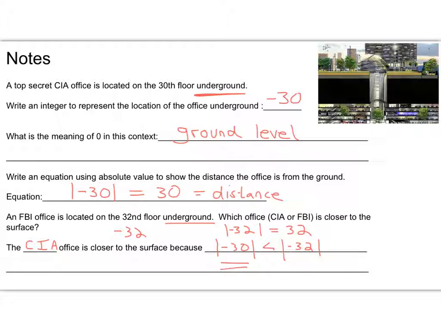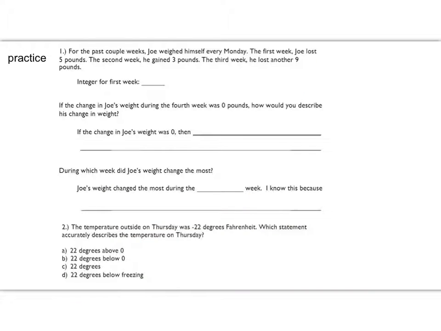All right, go ahead and turn to the next page. So we have some practice problems, and I'm going to get you started, but then I'm going to have you work on these on your own, and then you can check back and see what the answers are. So real quickly, let's look at number 1. For the past couple of weeks, Joe weighed himself every Monday. The first week, Joe lost 5 pounds.